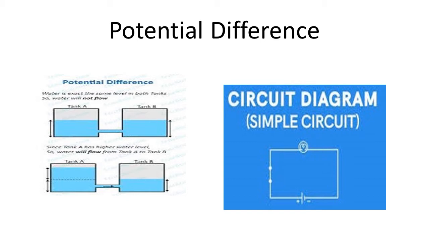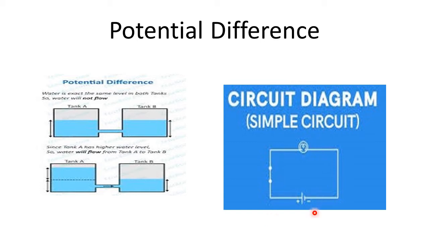So, when metal wire is connected to a battery or cell, this battery or cell offers potential difference to the electrons, and as a result, flow of electrons is observed inside the metallic wire.